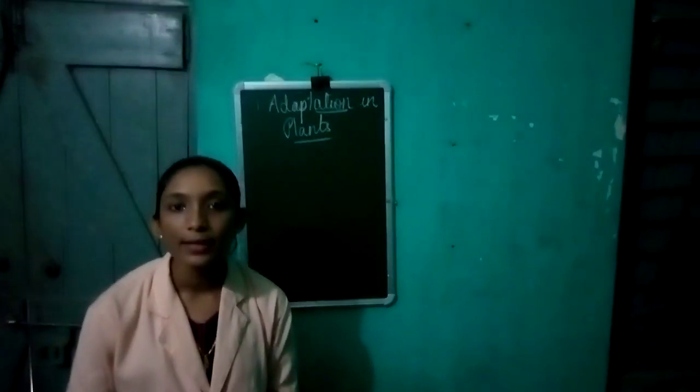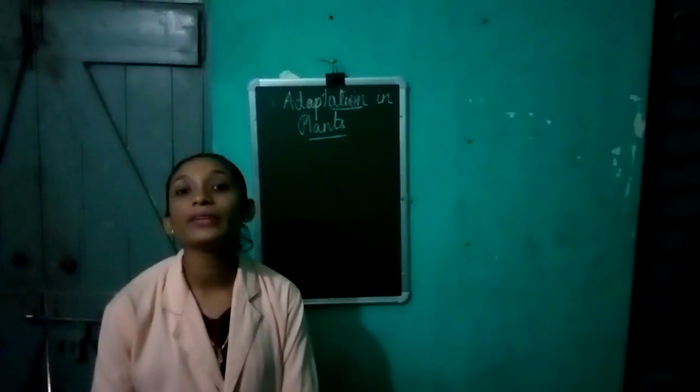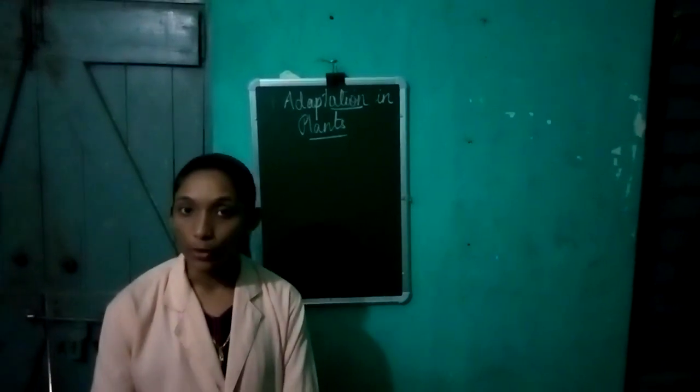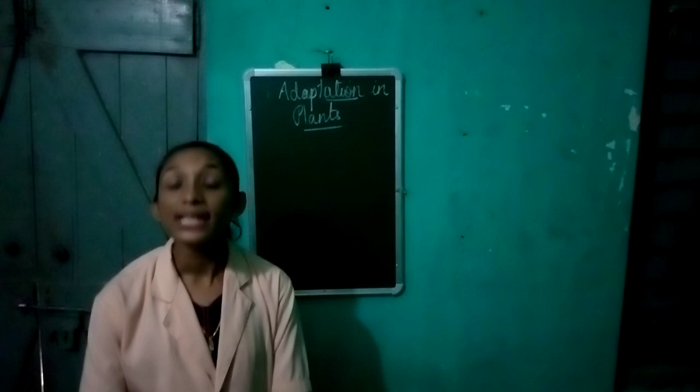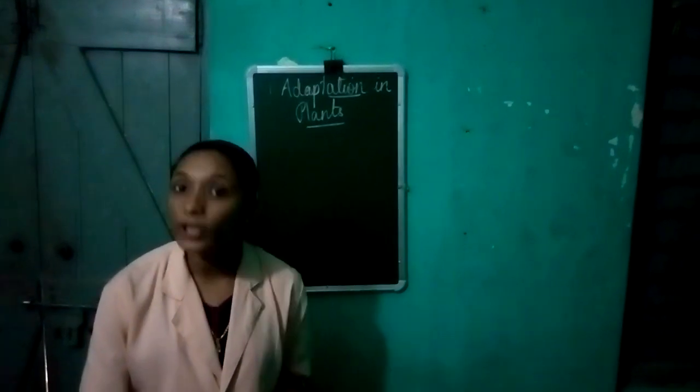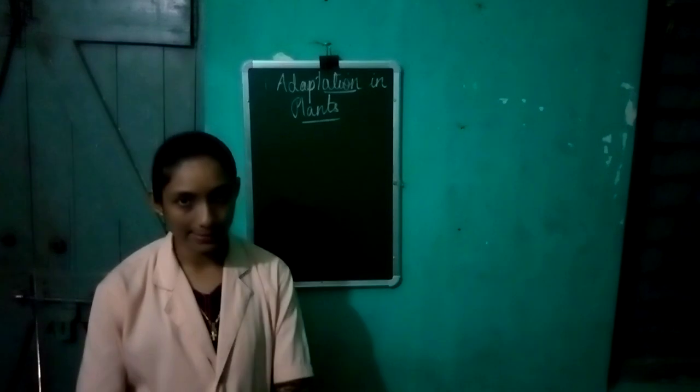But can it grow in a desert area? No. Why? Because a desert is a very dry area and receives very little rainfall, whereas the coastal areas receive the heaviest rainfall. That is why it is good for the coconut tree to grow in coastal areas.